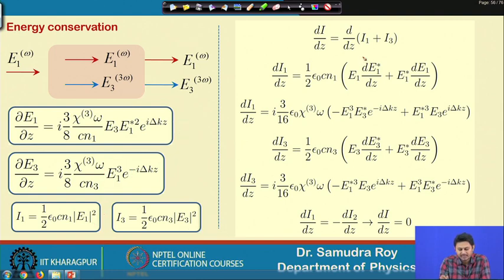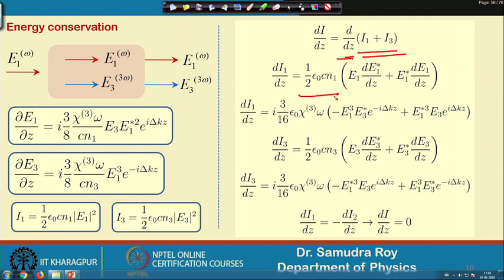So, the total intensity is the derivative d/dz of I1 plus I3, because I1 plus I3 is the total intensity, which is equal to I. I1 can again be represented in terms of E1, because I1 is this. If I make a derivative of this, half of epsilon 0 c n1 will be here, this is a constant term, and the derivative of these things will be simply this.